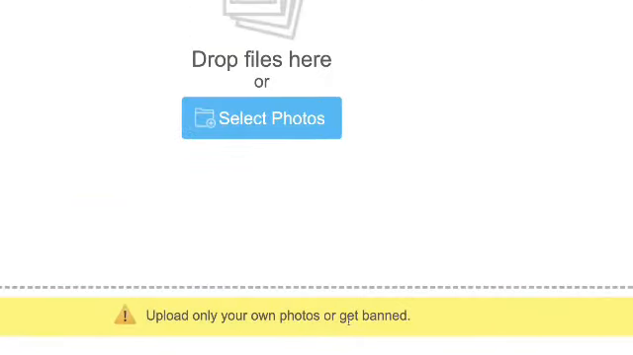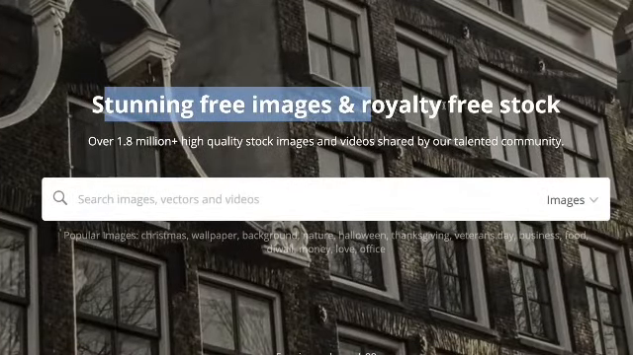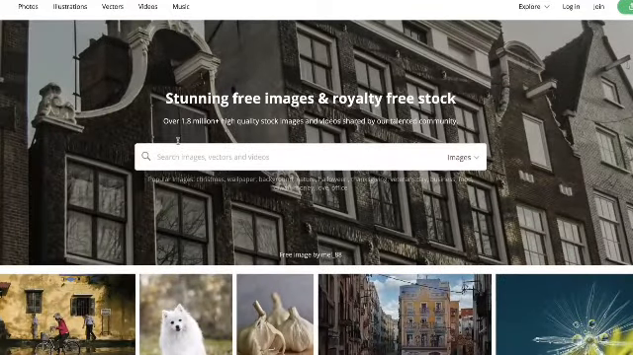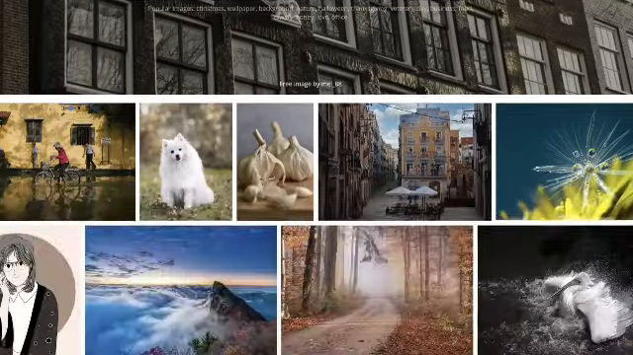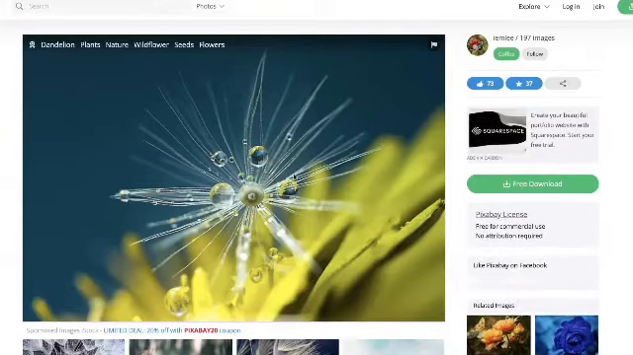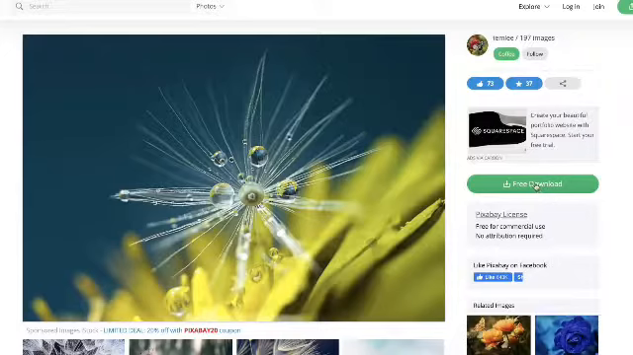So what you will do is to come over to this website called Pixabay. On this website you can download free images and royalty free stock. There are a lot of high quality images on this website and it's all copyright free, which means you can reuse them without any copyright issue. Just click on any one you want to download, you'll be taken to this page, and over here you can see, as it says here, free for commercial use and no attribution required. So you can use it wherever you want. So just click on download.